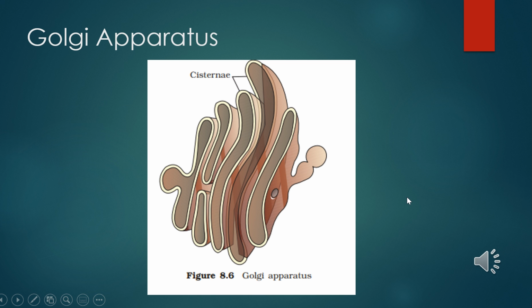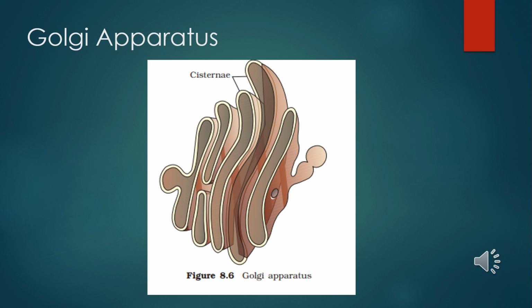So this slide is showing the Golgi apparatus. The Golgi apparatus was discovered by Italian histologist Camillo Golgi in 1898 in the nerve cells of owl and cat. The electron microscope structure was described by Dalton in 1954. The Golgi apparatus is present in all eukaryotic cells, extensively in the secretory cells.